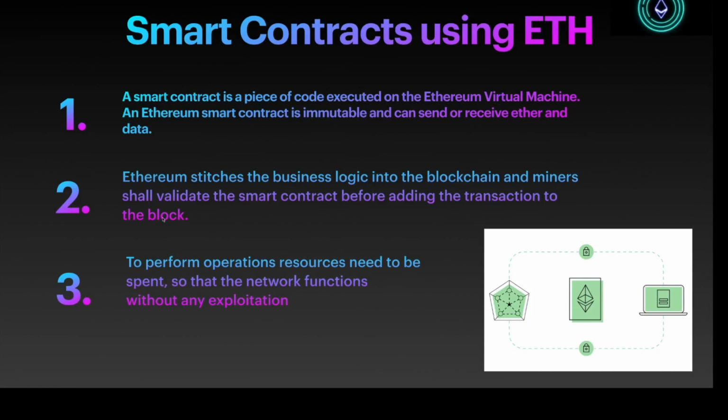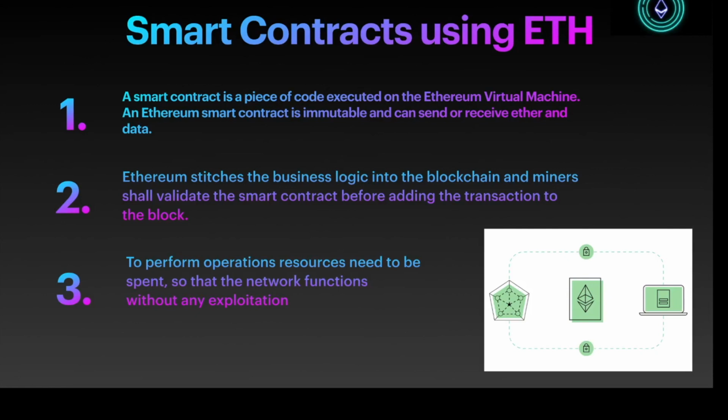Ethereum stitches the business logic into the blockchain, and miners will validate this smart contract before adding the transaction to the block. So the way this works is all the transactions are in a pool, and the miners fetch the transaction from the pool and add it to the block. Before adding the transaction to the block, the miners verify the smart contract, the business logic in the smart contract.